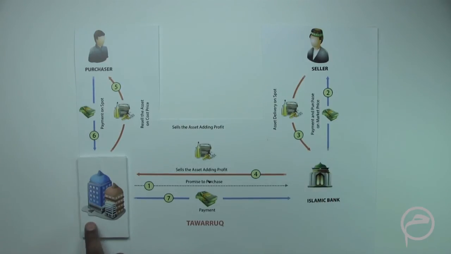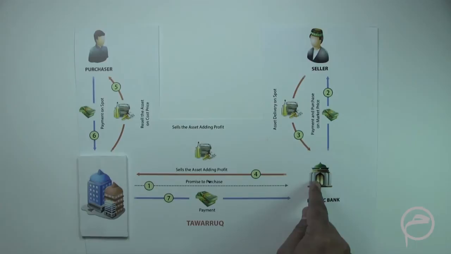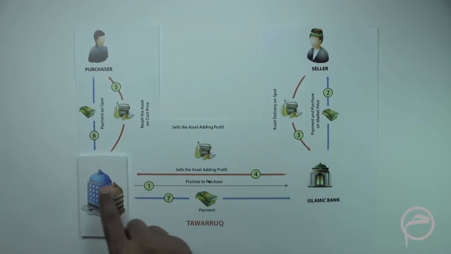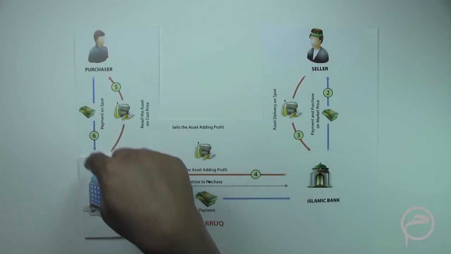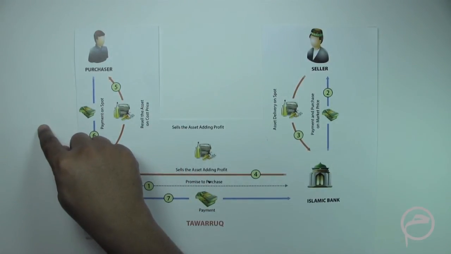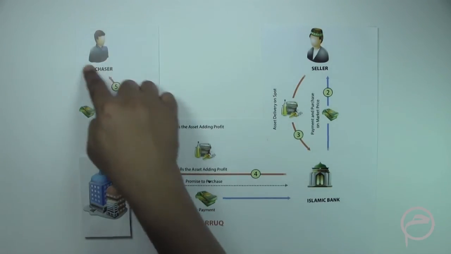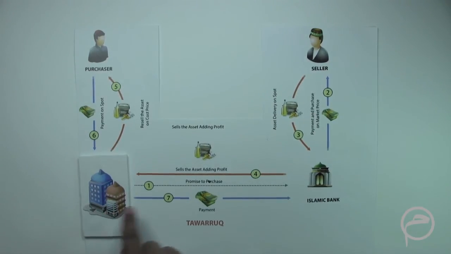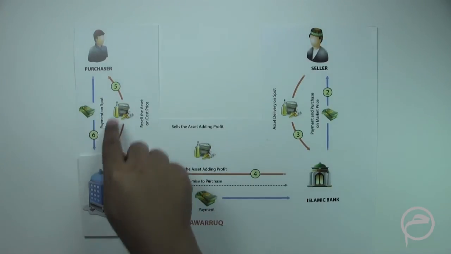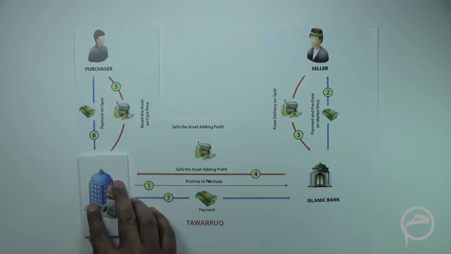One important thing which needs to be kept in mind is that the IOFI has very clear guidelines that the company should not appoint the Islamic Bank to on-sell these commodities which the company has purchased. What it requires is that the company either sells directly, or appoints any third party agent to sell on behalf of the company to the third party purchaser. But the company should not appoint the Islamic bank in the second leg as its agent to make this sale transaction. This is an important point to keep in mind.